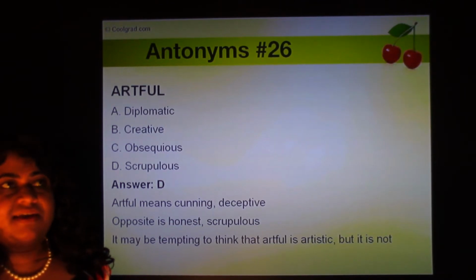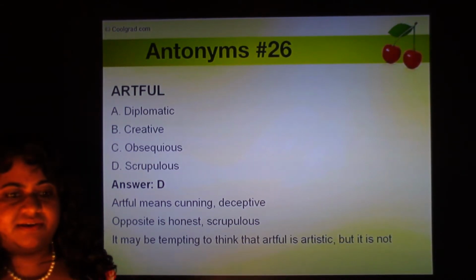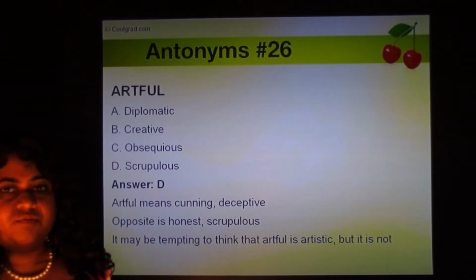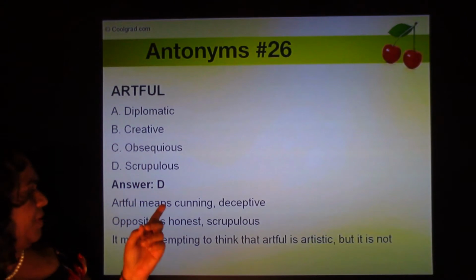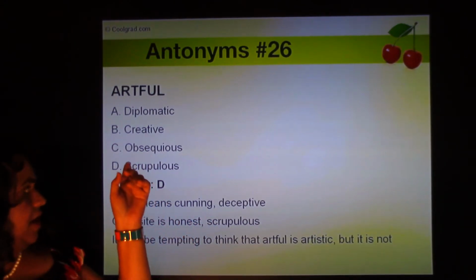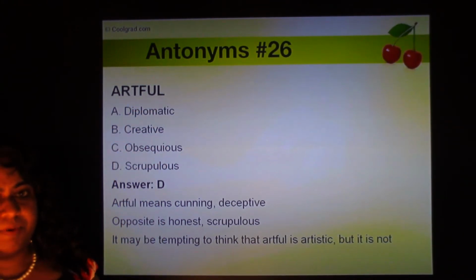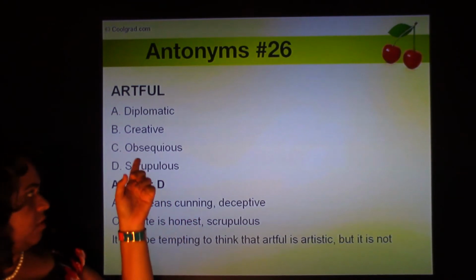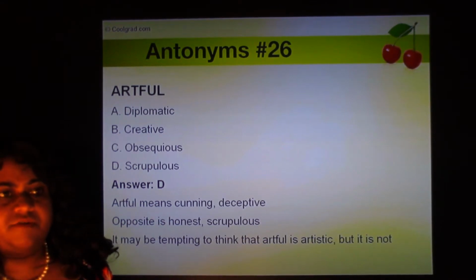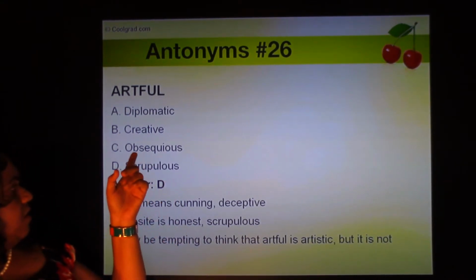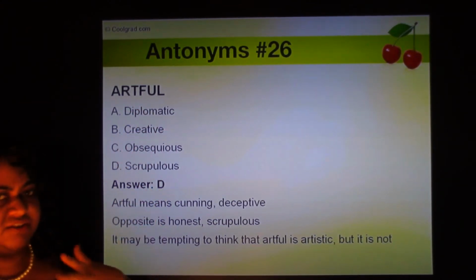The way I remember it is, in the book Oliver Twist, there was this character, the Artful Dodger. He was a cunning person. So, Artful Dodger, that's how I remember it. Artful means cunning. The opposite is scrupulous. Scrupulous means honest. Unscrupulous is dishonest. So, artful has nothing to do with being diplomatic or not diplomatic. It's nothing to do with creative. Obsequious means when you are servile and you flatter someone to win favors. So, artful has nothing to do with that. Artful means cunning, and the opposite is scrupulous or honest.